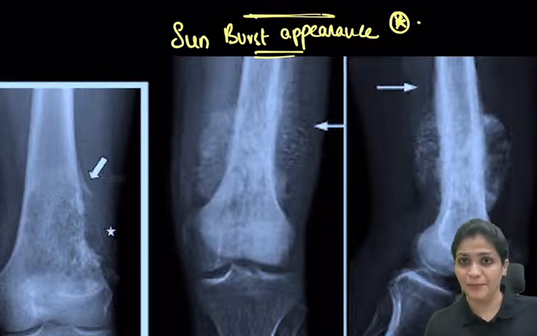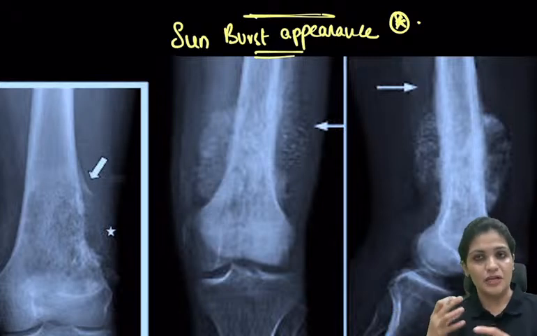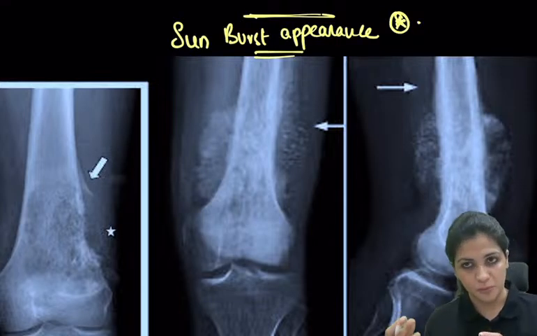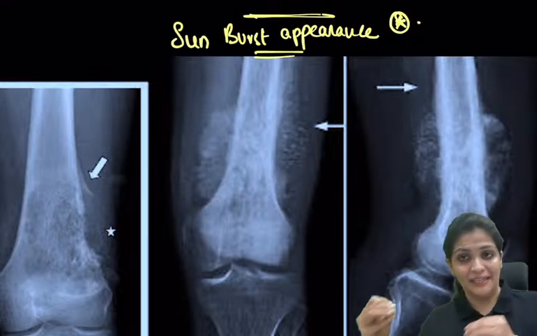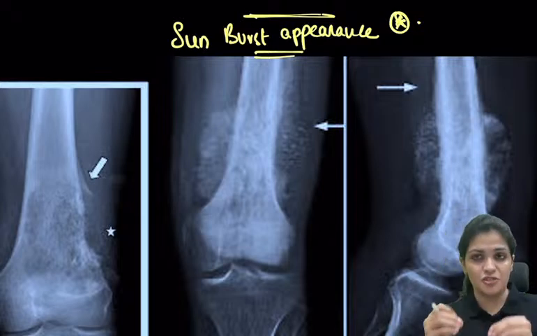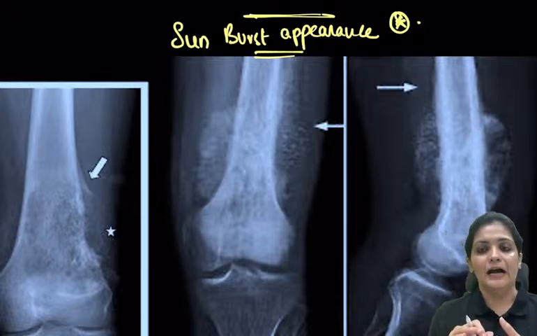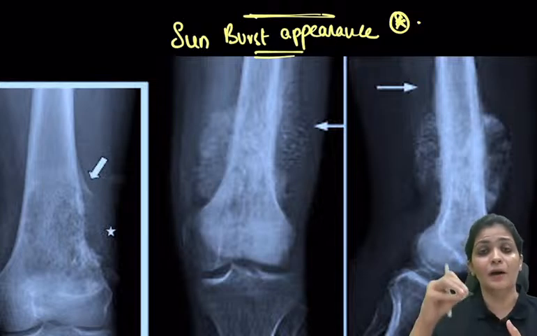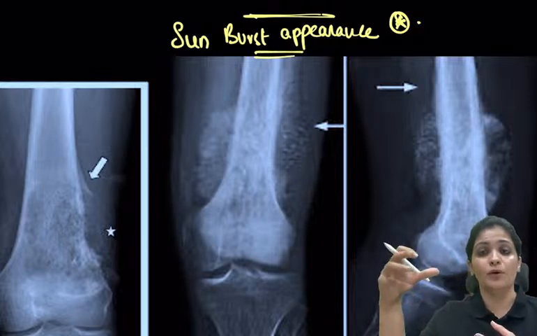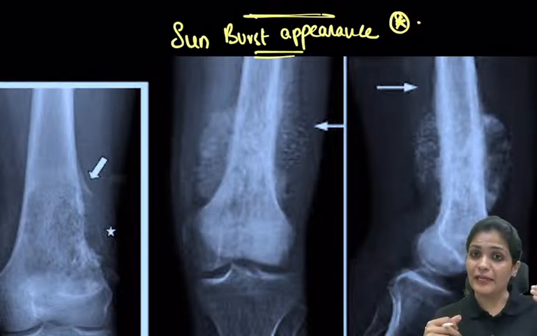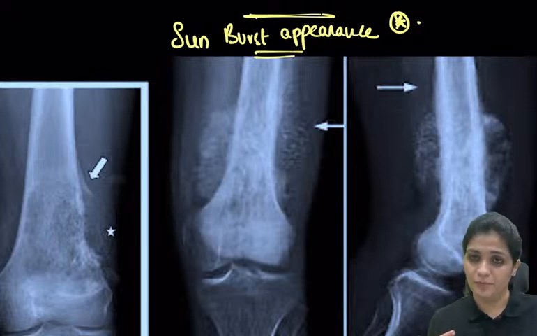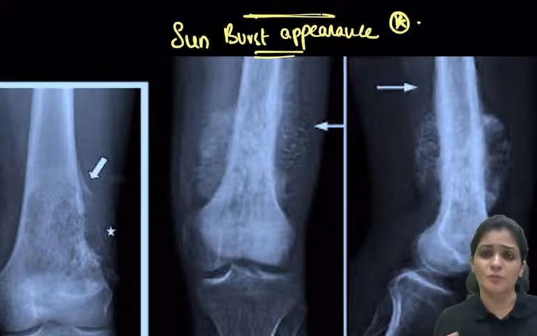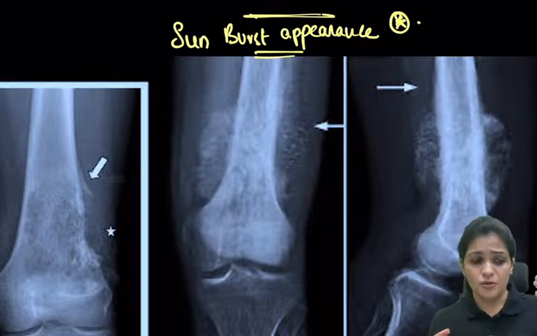But once you remember the osteoid, the osteosarcoma is an osteoid forming tumor, means it is a bone forming tumor.